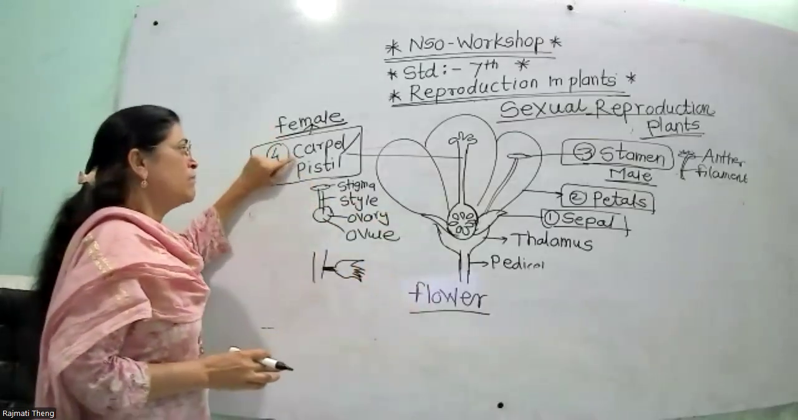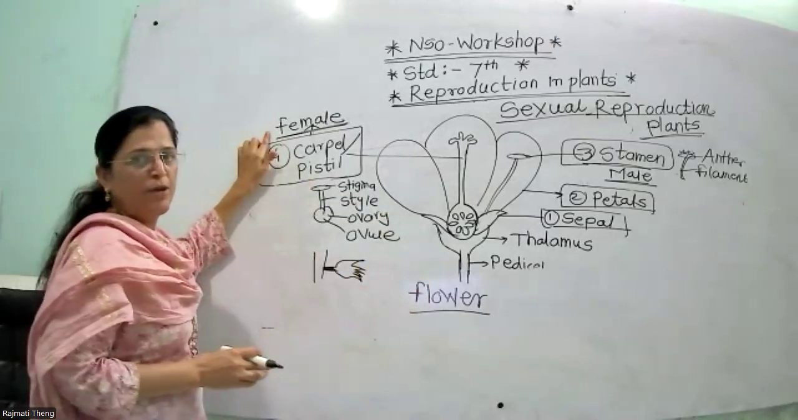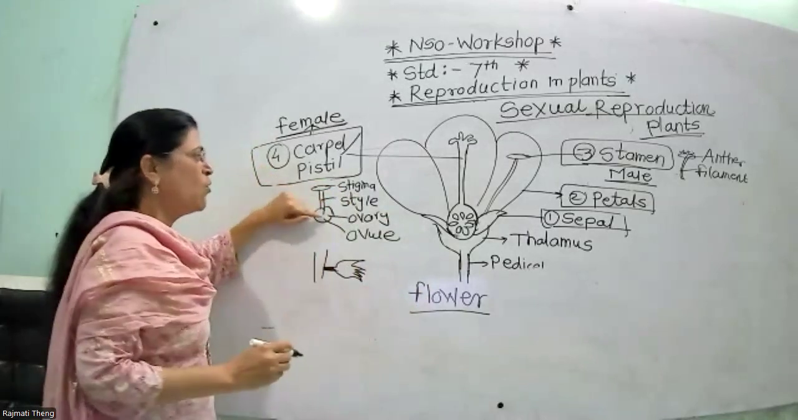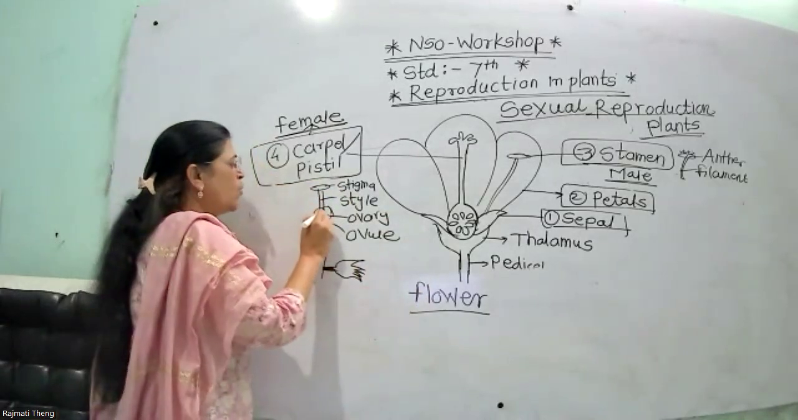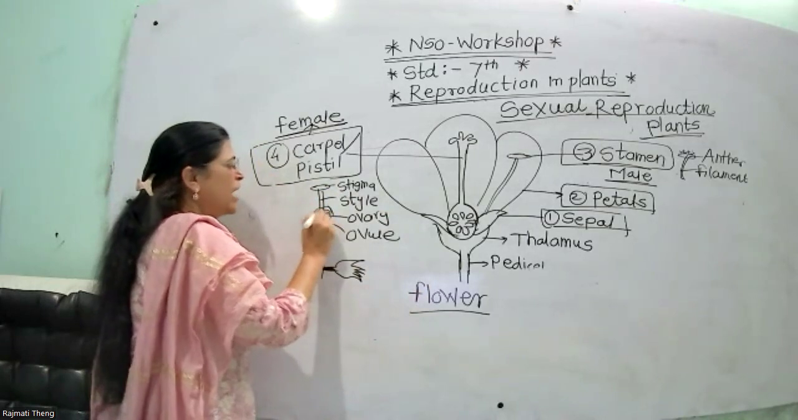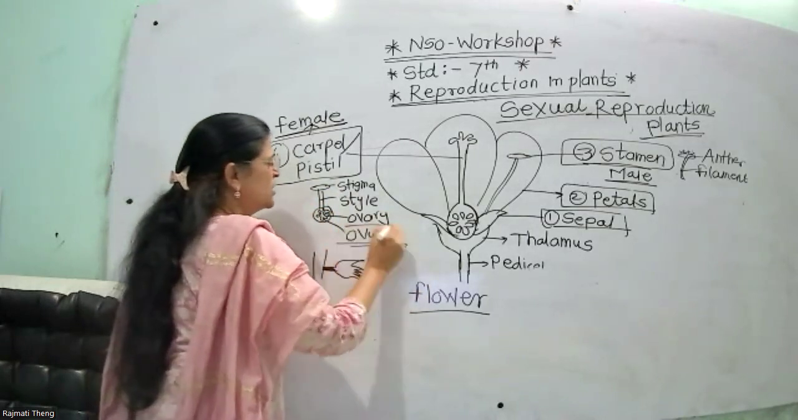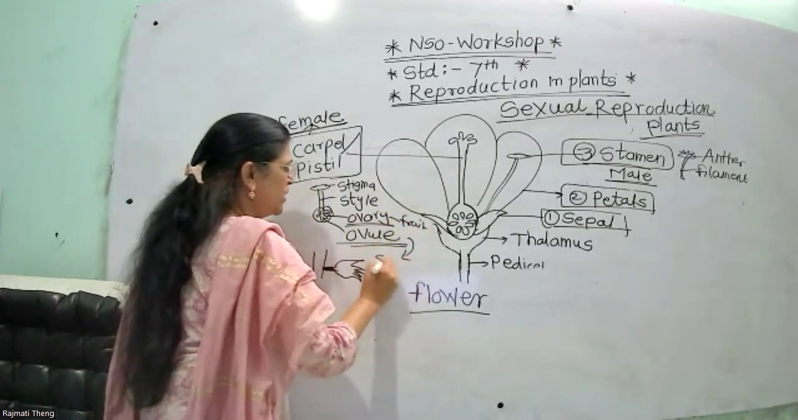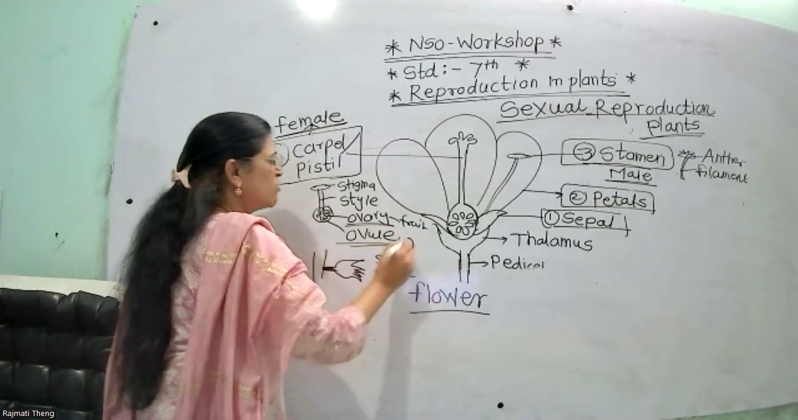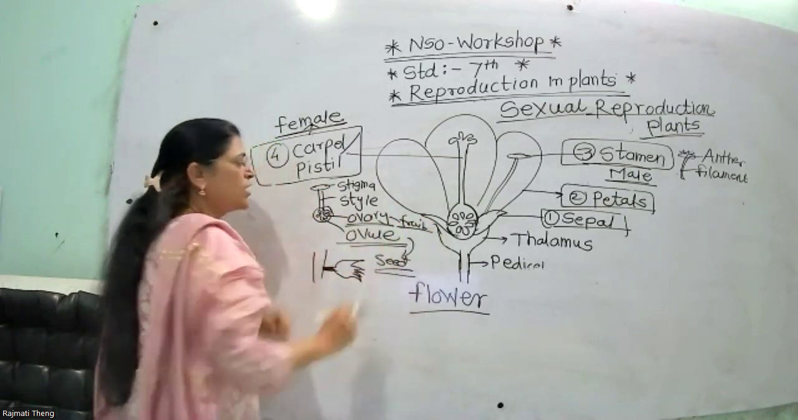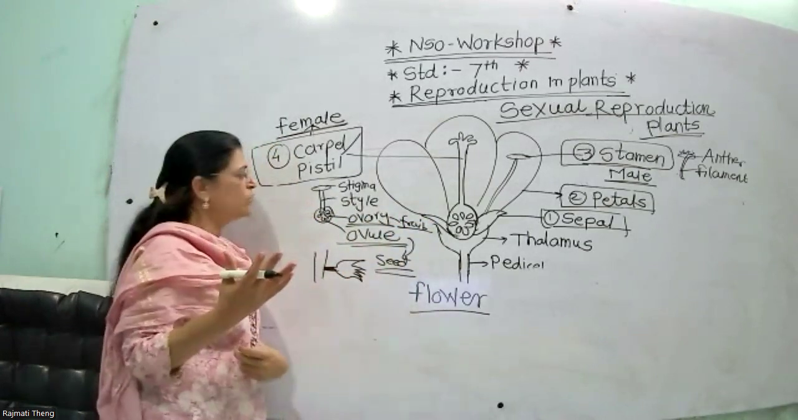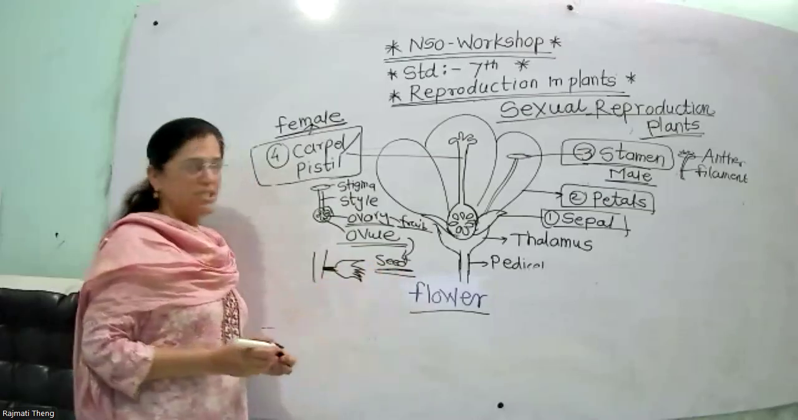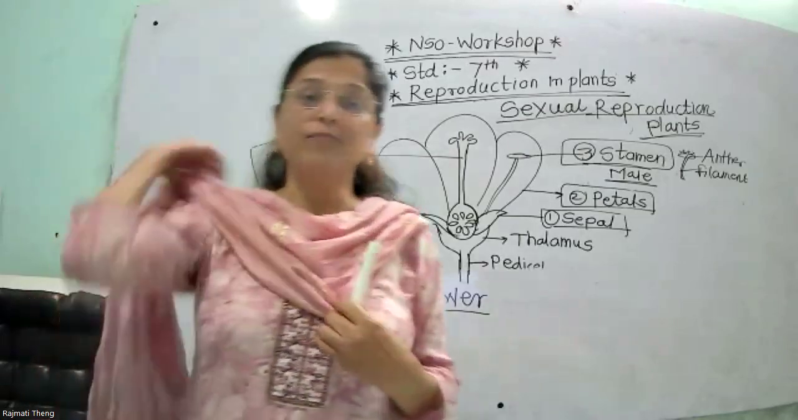Then carpel, pistil, also called the female reproductive part, has three parts: stigma, style, ovary. In the ovary, ovules are developed, and after fertilization, this ovary develops into fruit and ovule develops into seed. So after fertilization, the ovary is converted into fruit, and the ovules are converted into seeds.